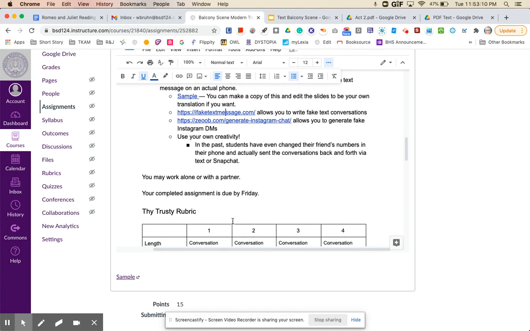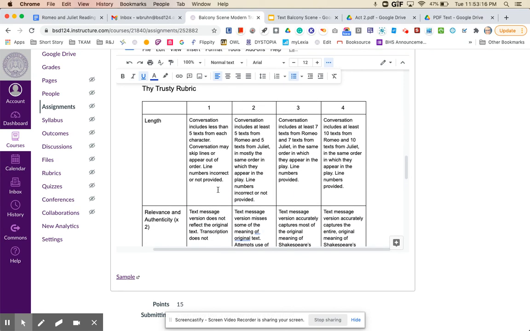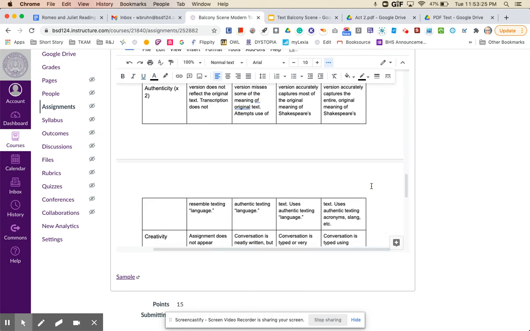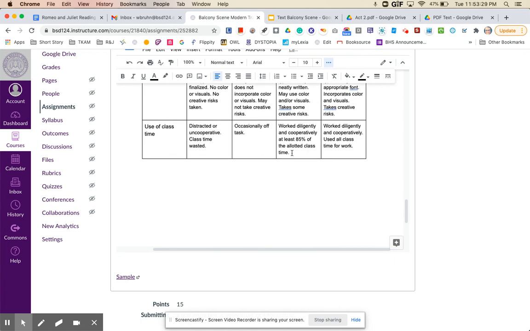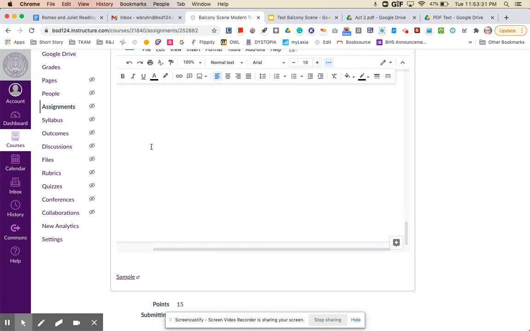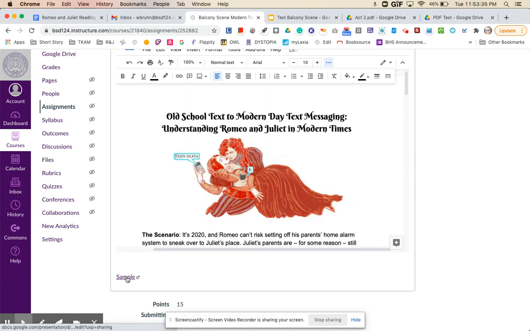Okay. The completed assignment is due by Friday. There's a rubric here that shows how you'll be graded. So, like I said, you want to include in the 15 to 20 range of text, relevance and authenticity, creativity, and then use of class time. I'm actually going to take that off of there since this is a distance learning day, so don't worry about that. And then again, I have the sample down here if you would like to check that out.